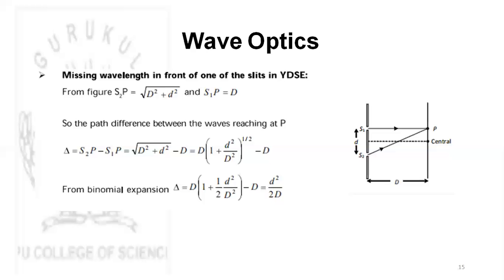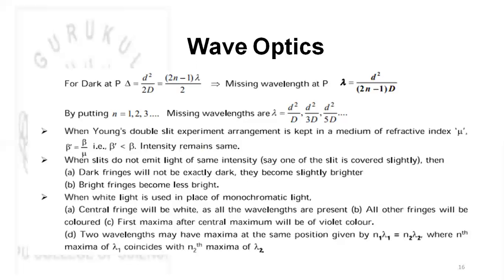So this is how we get it. Now the missing wavelength at P will be lambda equals d square divided by (2n minus 1) into D for dark, and for bright it will be d square divided by n into D.